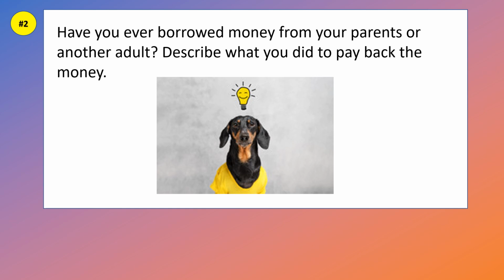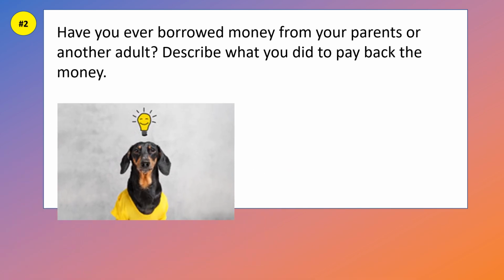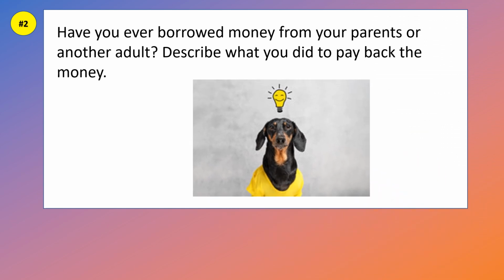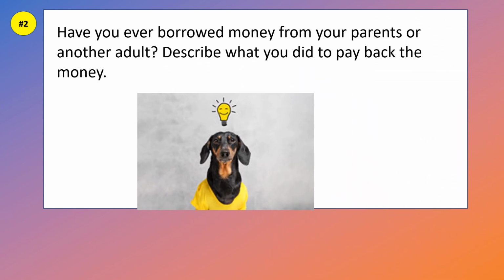Now, number 2, you just have to think about it, right? Number 2 says, have you ever borrowed money from your parents or another adult? Now, if you've never borrowed money, all you have to do is say no, right? Just write, no, I have never borrowed money. But if you have, it says, describe what you did to pay back the money. So all you're doing for this question is answering yes or no if you borrowed money, and then describing how you paid that money back. So think about it, and pause if you need to write it down.